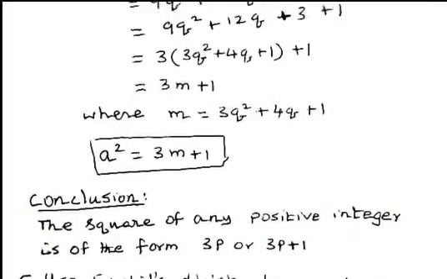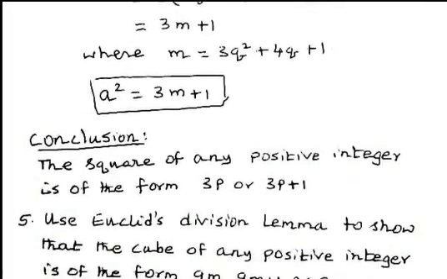Now, when r equals 0, we got the form 3m. When r equals 1, we got the form 3m plus 1. When r equals 2, we got the form 3m plus 1. So, our conclusion is that the square of any positive integer is of the form 3p or 3p plus 1.